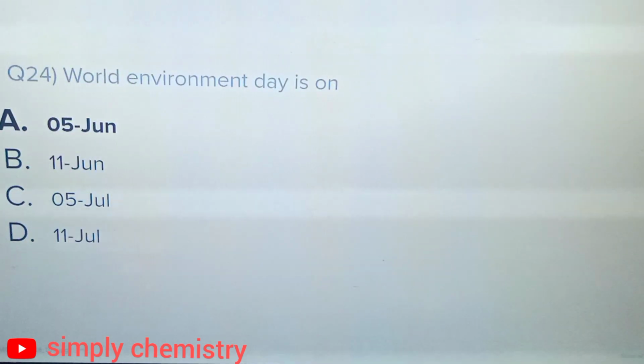Question number 24. World Environment Day is on option A, 5th June, option B, 11th June, option C, 5th July, option D, 11th July, and the correct answer is option A, 5th June.